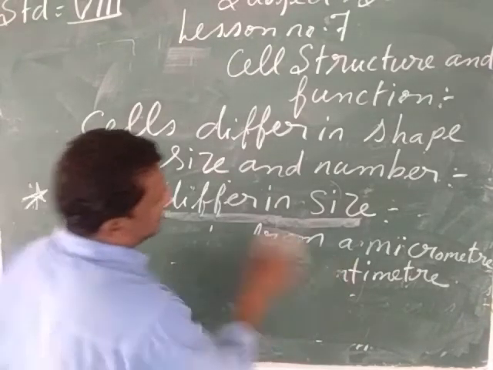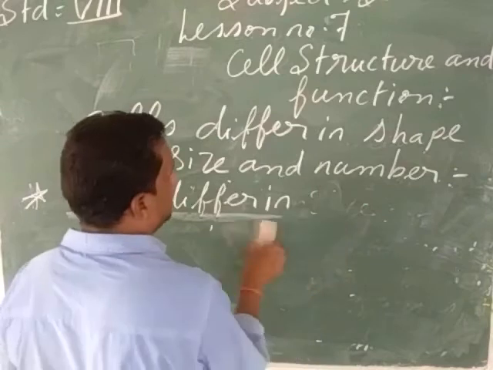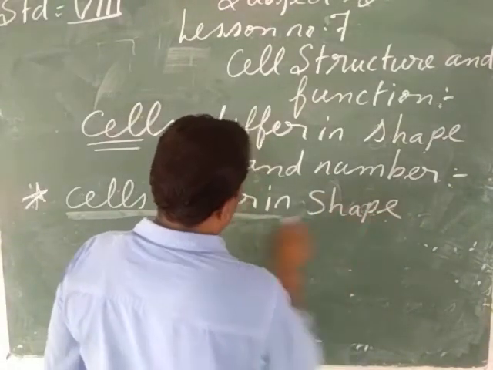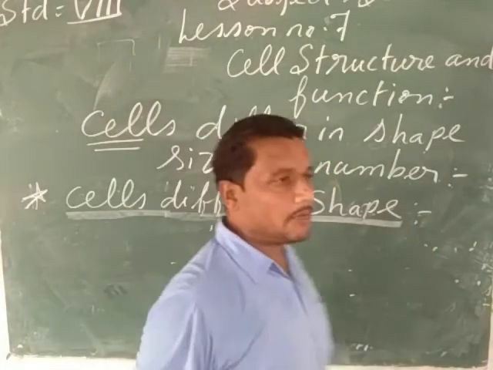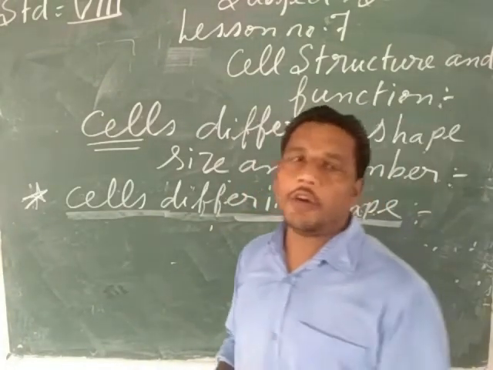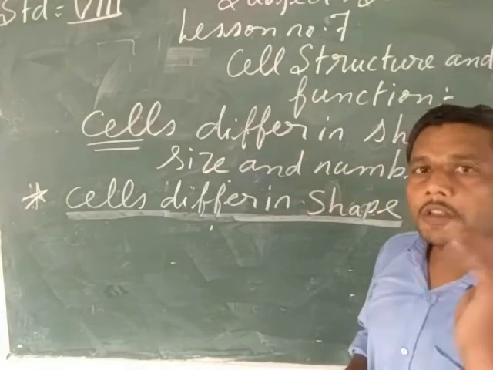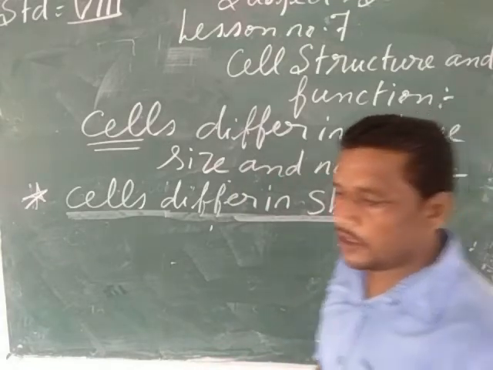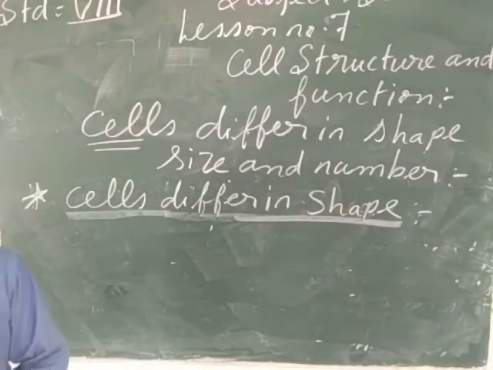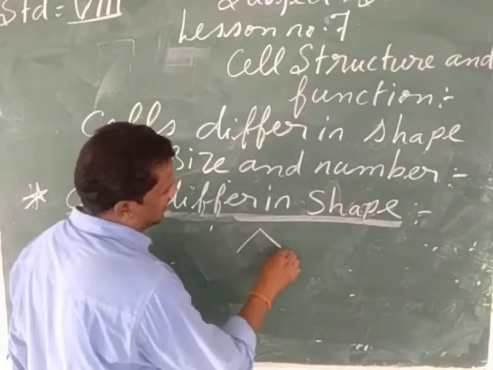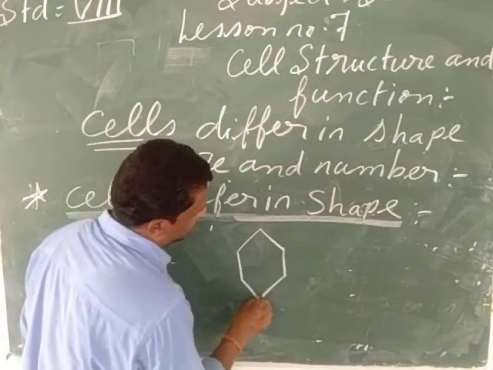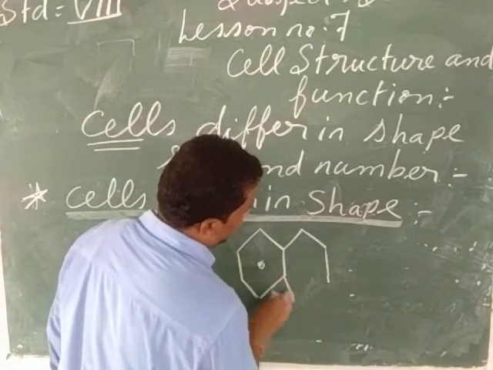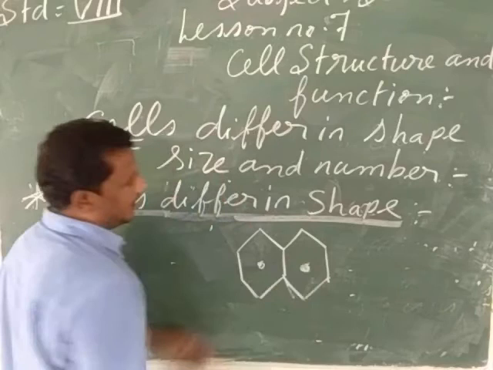Now after this, my child, we come to the topic of how cells differ in shape. My children, different cells have different shapes according to the function they are going to perform in the body. For example, my child, skin cells are polygonal in shape because they have to cover the entire outer surface of your body.